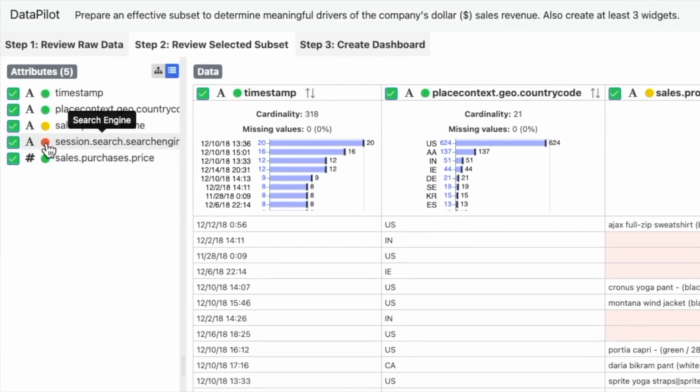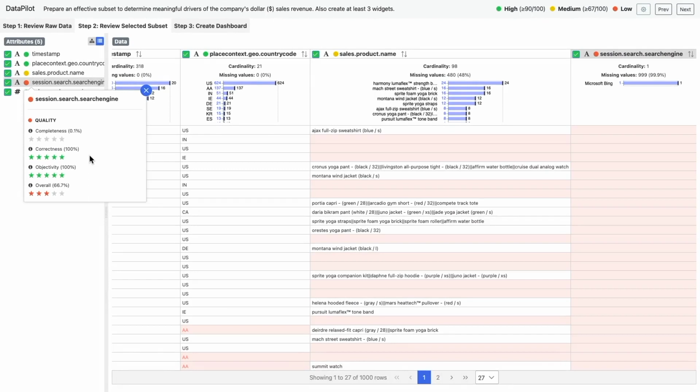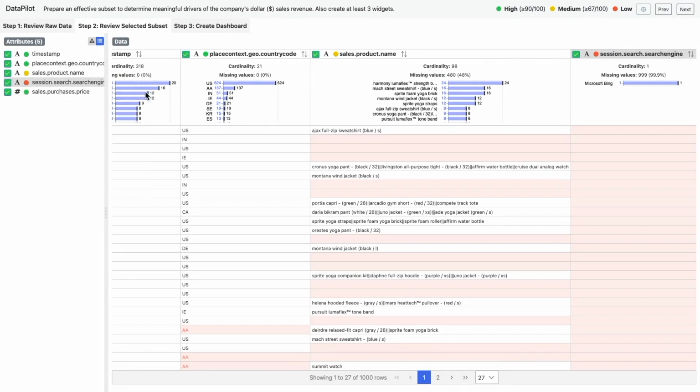Clicking on these glyphs shows a breakdown of the overall quality score into three data quality dimensions: completeness, correctness, and objectivity. For example, search engine has a completeness of only 0.1%, which means most values are actually missing. I am now convinced that there are multiple issues with my subset. To address them, I first deselect search engine.